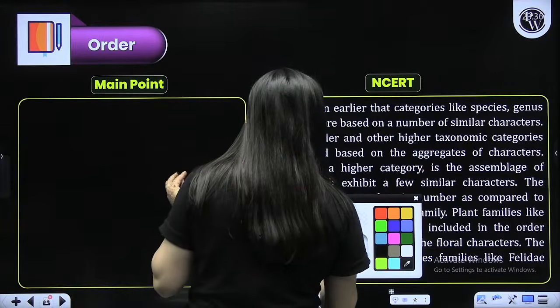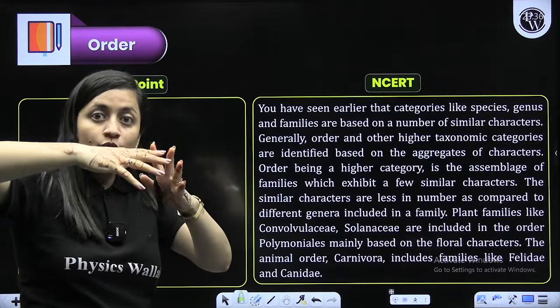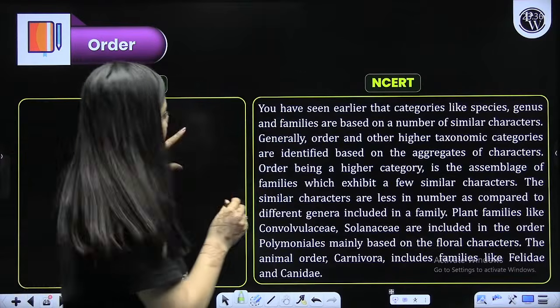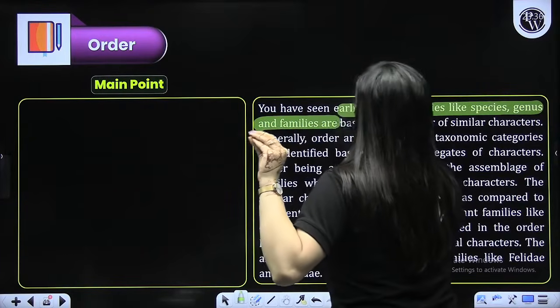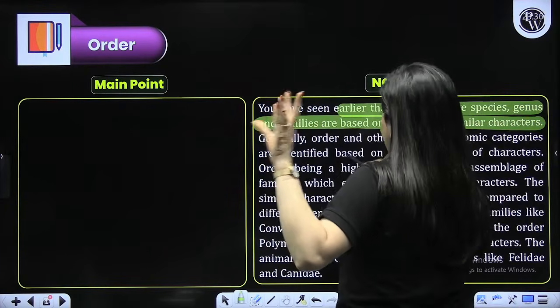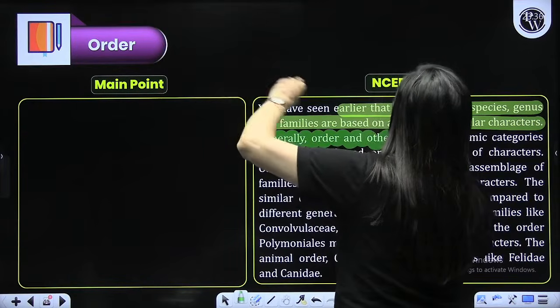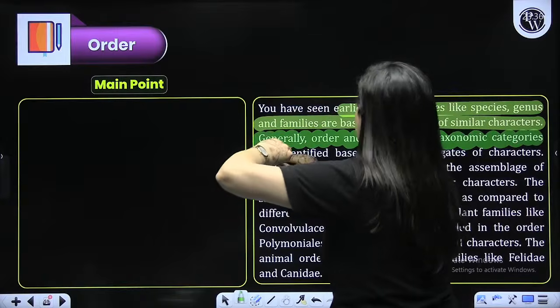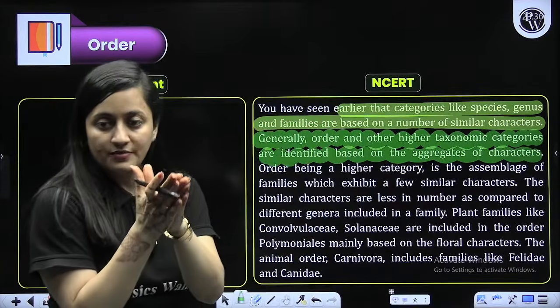Okay. Next is beta, order. Now, as you move up, you will see, right? You will consider many characters at a time. So look, earlier, categories like species, genus and families have a number of similar characters. But beta, when you move to the higher categories, generally order and other higher taxonomic categories, they are identified based on an aggregate of characters. Meaning, in the species, similarities are there.